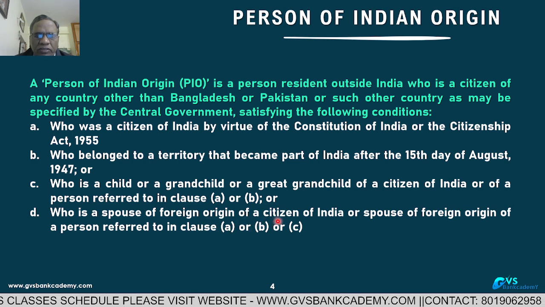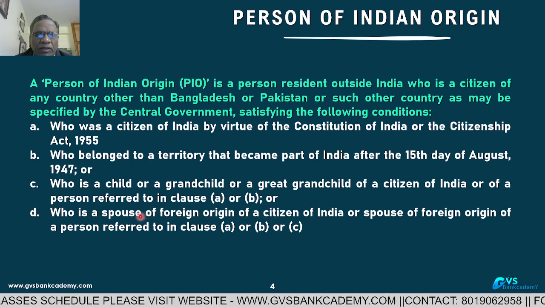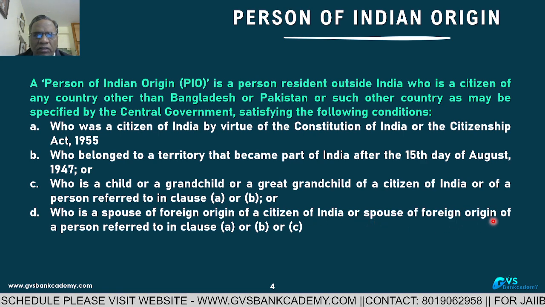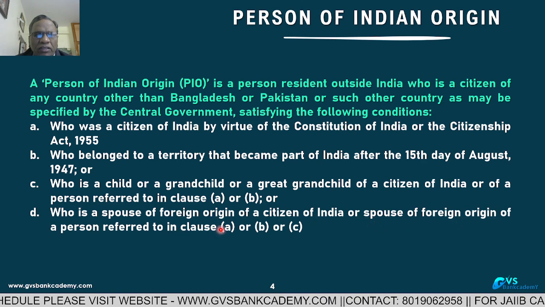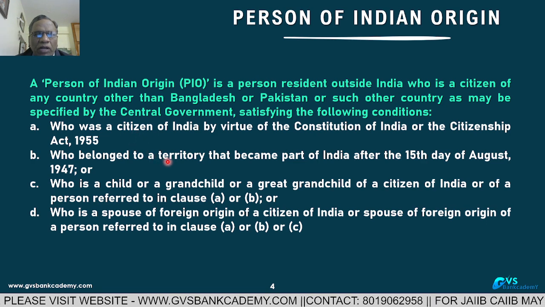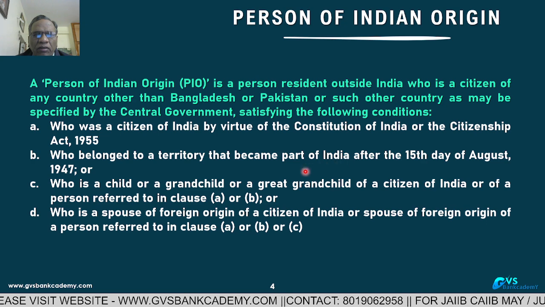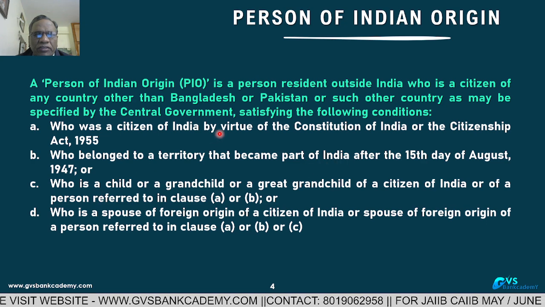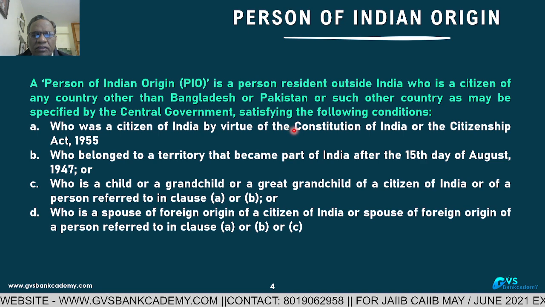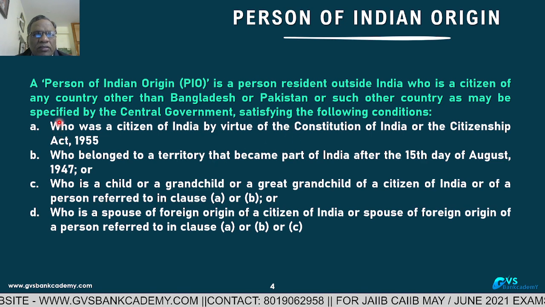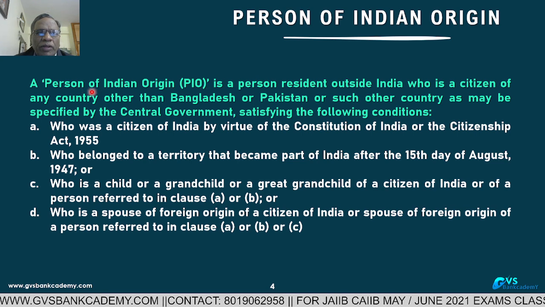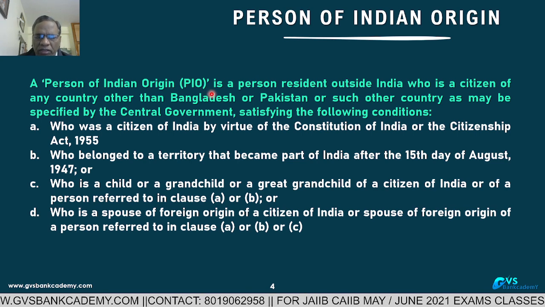That is a citizen of India, his spouse may be of foreign origin, or the spouse of foreign origin of a person resident of India. Number 1, a citizen of India who belongs to a territory of any part of India, or child of an Indian citizen, grandchild of an Indian citizen, great grandchild of an Indian citizen. All these four categories will be treated as persons of Indian origin for opening of the accounts of NRE, NRO, FCNR.